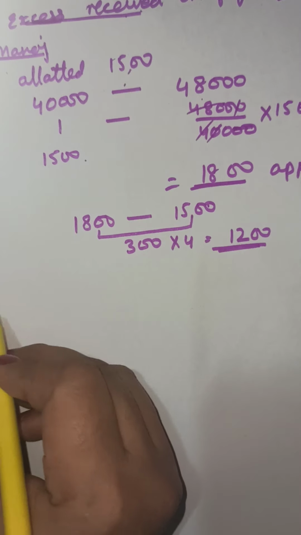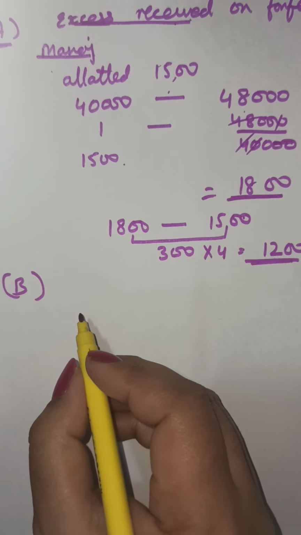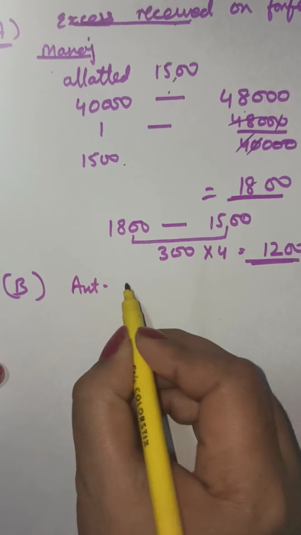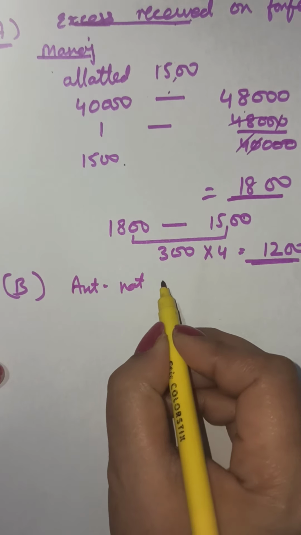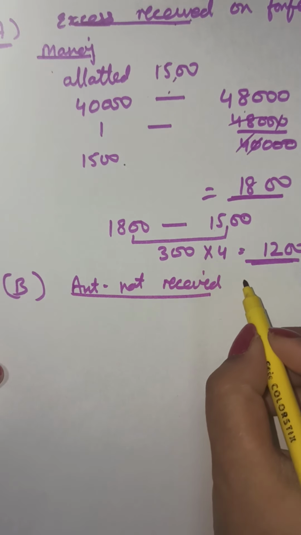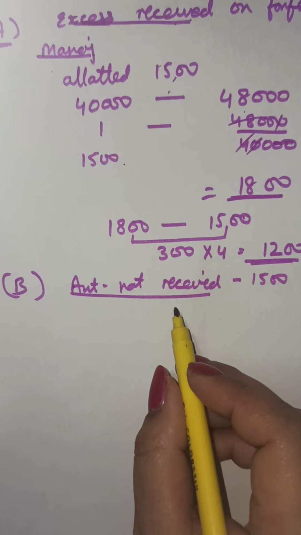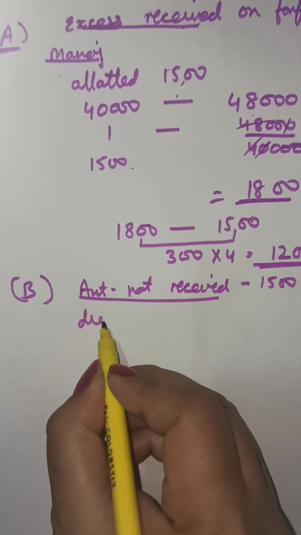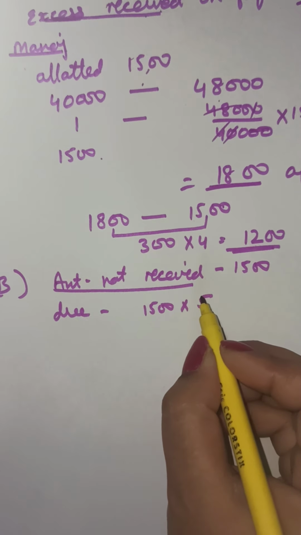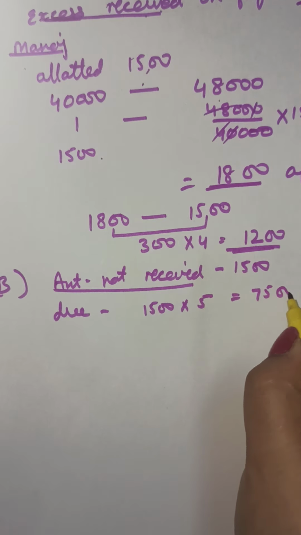Second, working note B. For these questions I told you 3 working notes. Then we come to working note B. This is to find out the amount not received on these cancelled shares. On these 1500 shares, how much amount has not been received? How much is due? The amount due on these 1500 shares is 5 rupees per share, 3 plus 2, 5 rupees per share. That means 7500 is due.